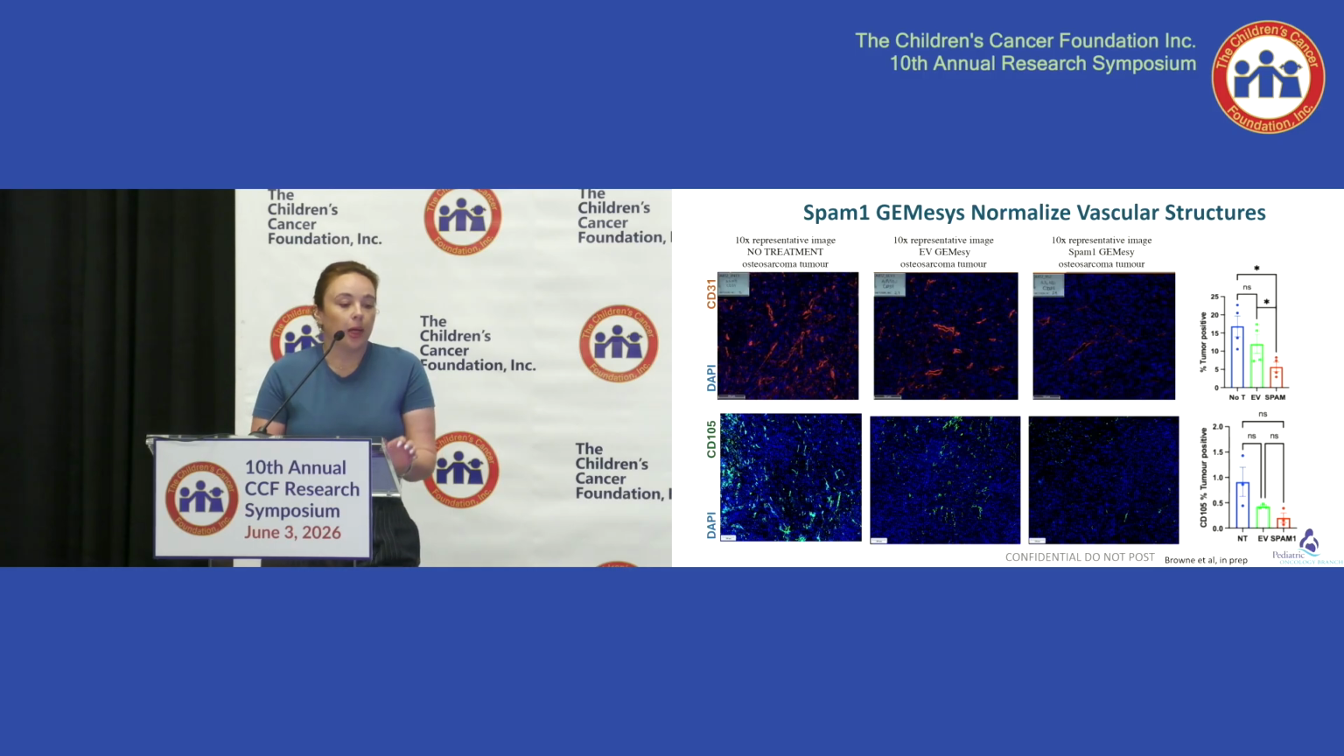And then interestingly, we also saw normalization of vascular structures. So the top panel is CD31. This is a mature vascular marker. We saw that this was significantly reduced. And then we looked at CD105, which marks new branching or sprouting vessels, and again, significantly reduced. I call this normalization of the structures because I think there is a negative connotation. When you show that you have reduced vasculature, people think, well, treatment isn't going to be able to get there. There's not as much tissue accessibility.